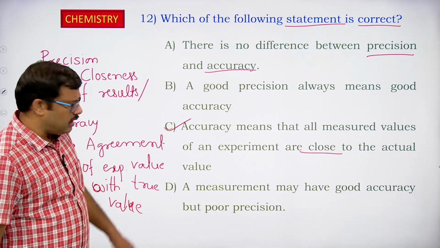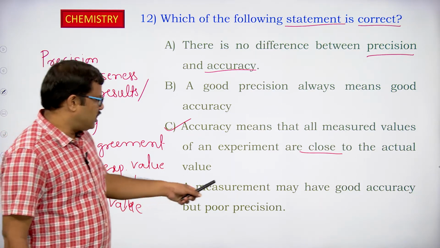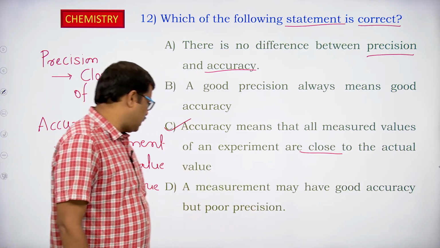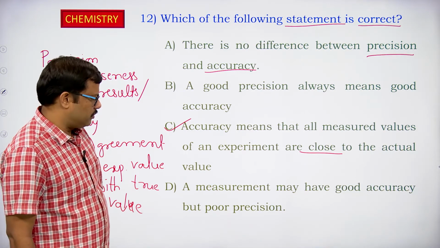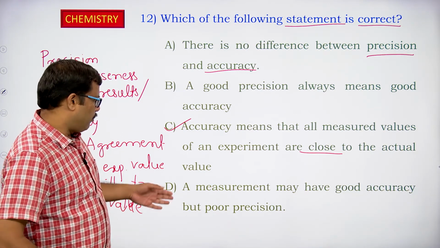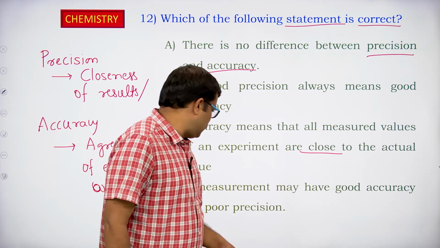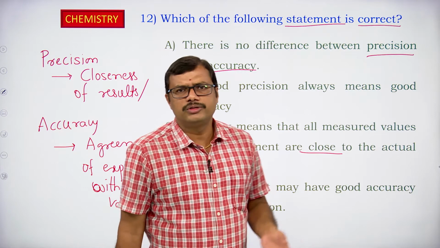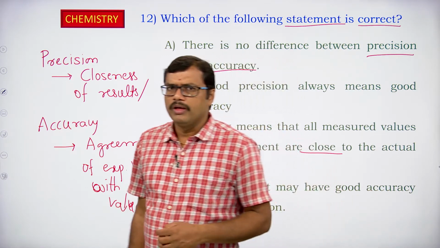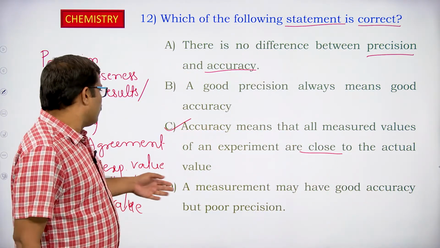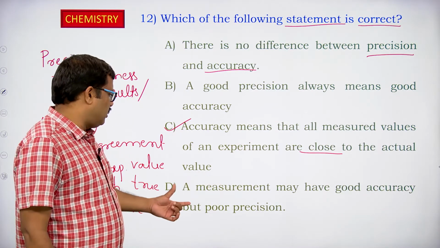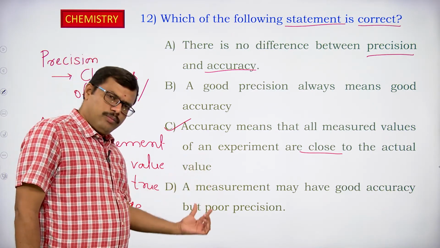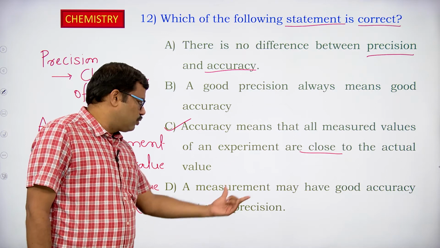Let us also look at the D option. A measurement may have good accuracy but poor precision. Here it says that a measurement which has good accuracy has poor precision. No, good accuracy always leads to good precision.